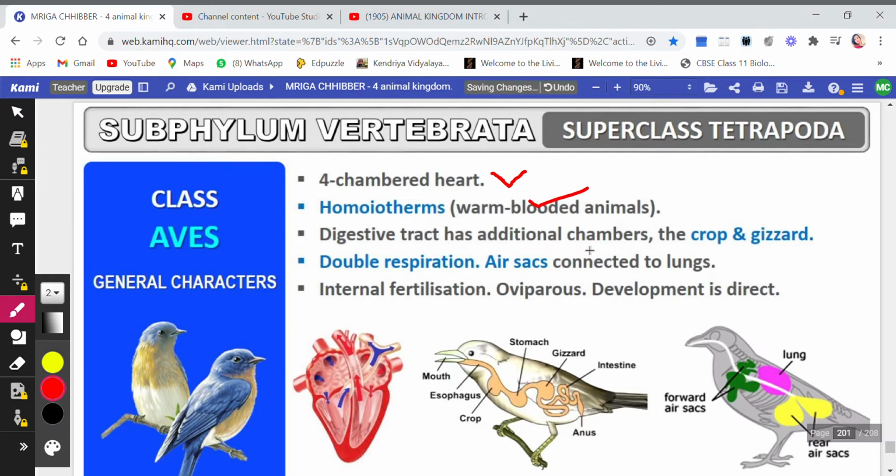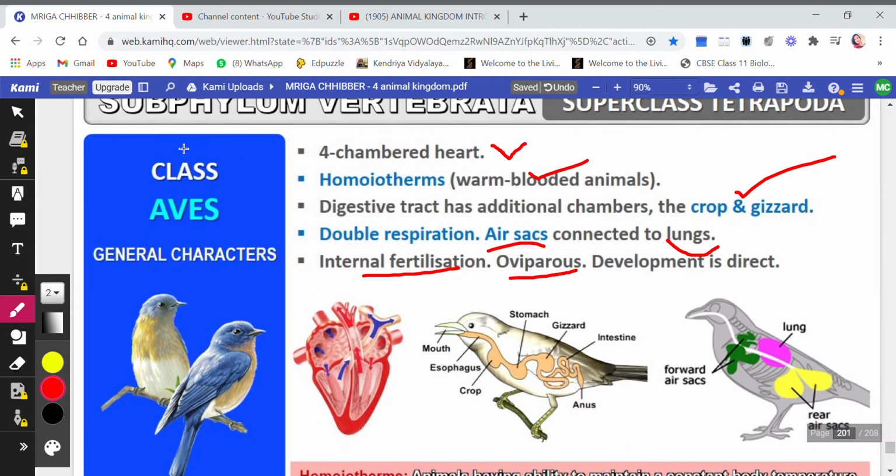Digestive tract has additional chambers called crop and gizzard. Double respiration, that is, air sacs connected to lungs. Air sacs are also present and lungs are also present, and both of them are connected to each other just to make a balance so that they can fly and even breathe. Internal fertilization, and they lay eggs, and the development is direct.